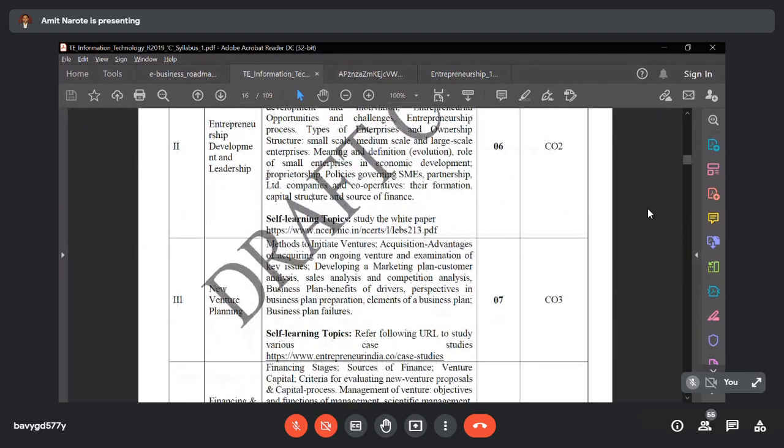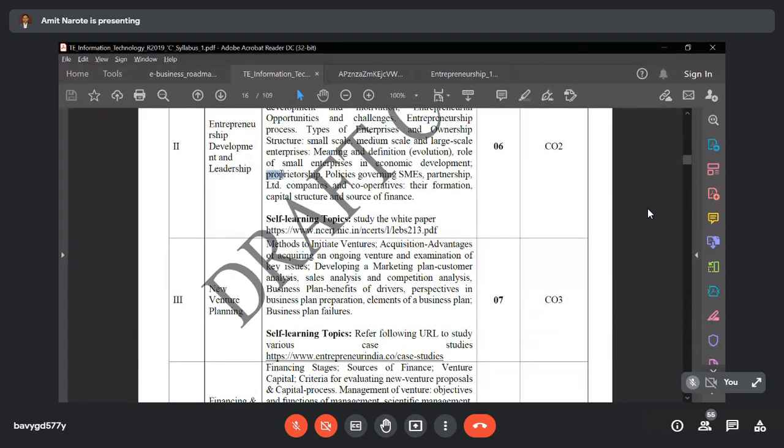Then proprietorship policies governing SMEs. So what do you mean by proprietorship? Proprietorship is nothing but owning the company, having the ownership of the company. Say for example, one business is there, a printing press. Who is the proprietor of the printing press? The person who is the owner, or the person who invested the amount in that printing press, is the proprietor of that company.